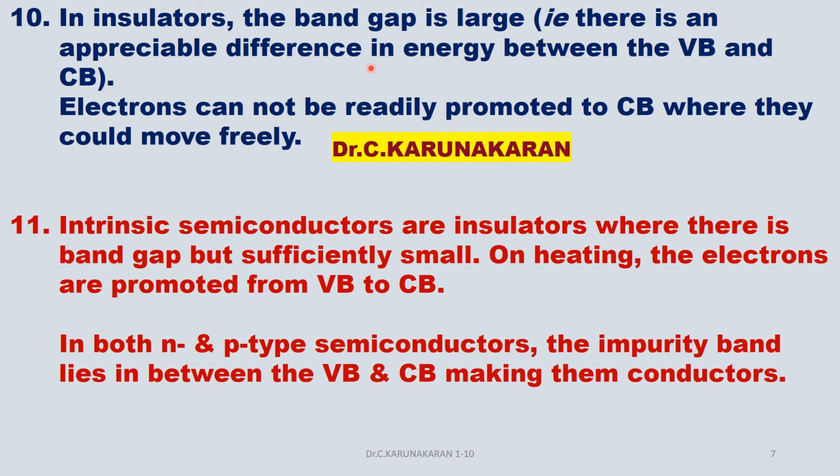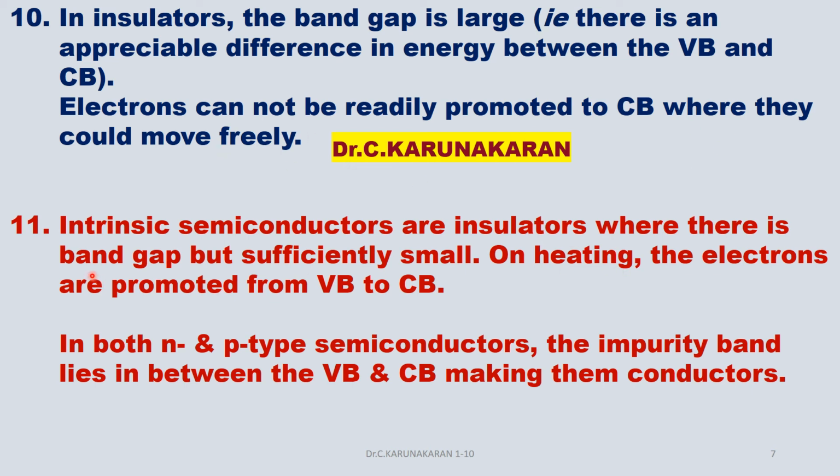In the case of insulators, the energy gap or the band gap is very, very large. Therefore, there is an enormous energy difference between the valence band and conduction band. Hence, electrons cannot be readily promoted from valence band to conduction band, where they could move freely.